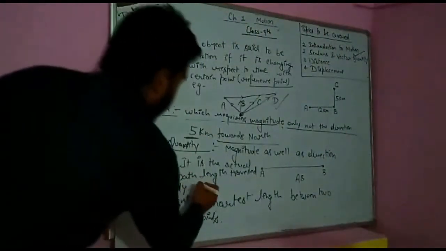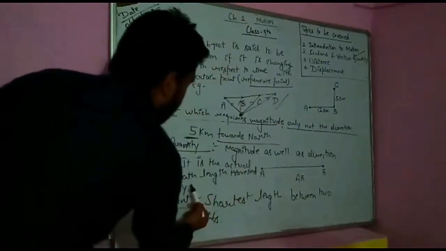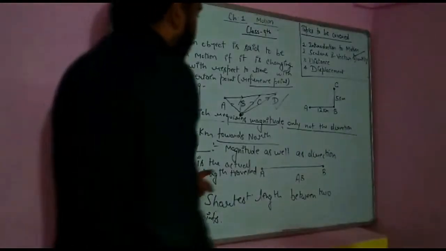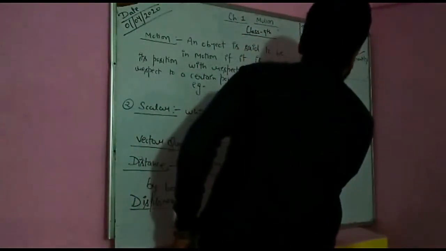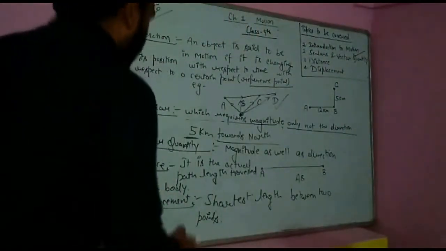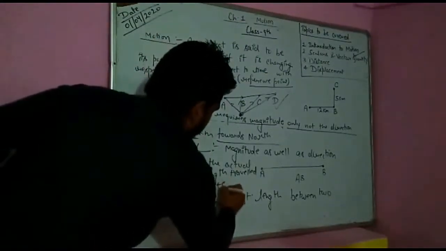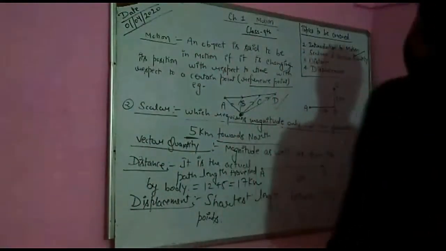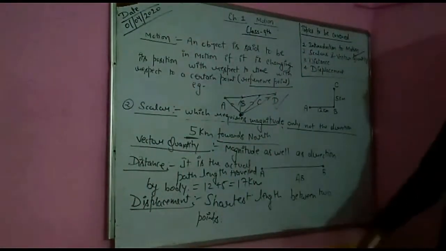Now, what is the distance traveled by the body? Students, I have written: actual path length traveled by the body. So what have we actually traveled? We have traveled 12 km plus 5 km. See, so we have traveled 12 plus 5. 17 km is the distance traveled in this particular example.